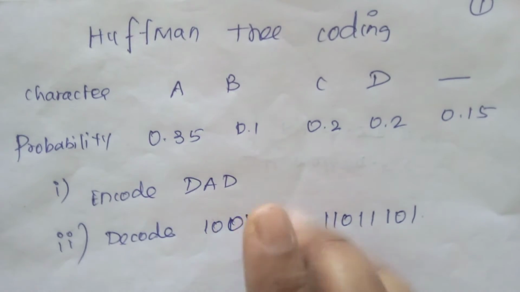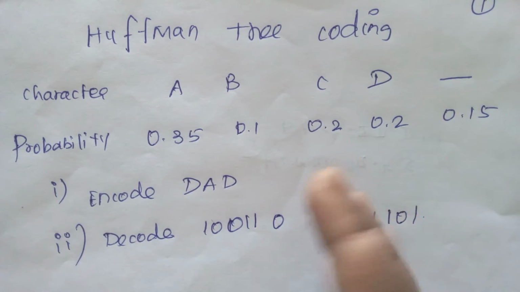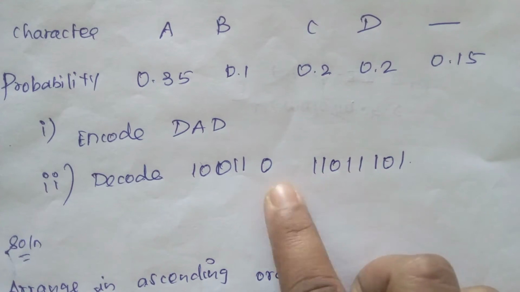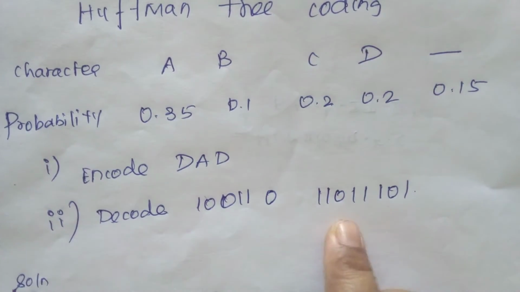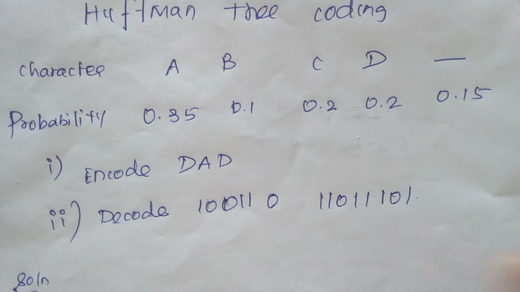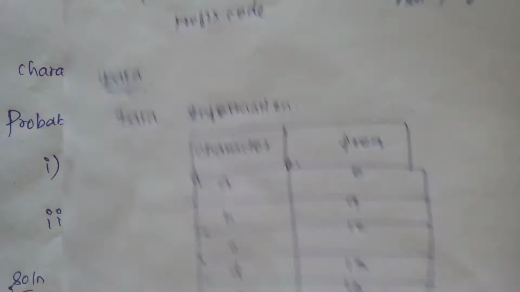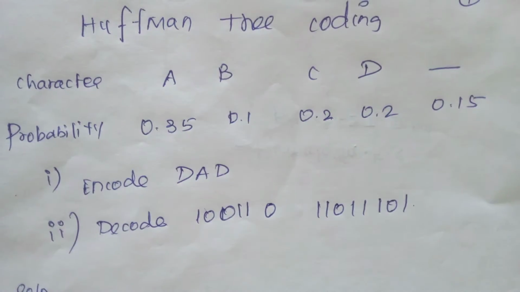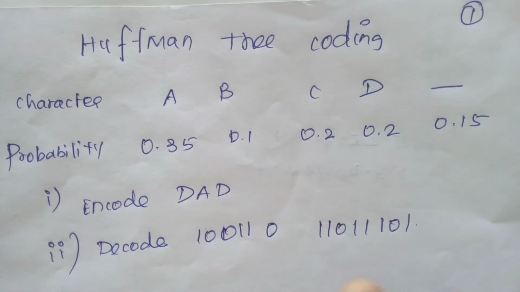We have to encode in a prefix manner. Prefix code means 0 1 like that. Decode means they give prefix codes, and we have to find whether it is an A or B. Two types of information, they will ask in your exam either in this manner or that manner.